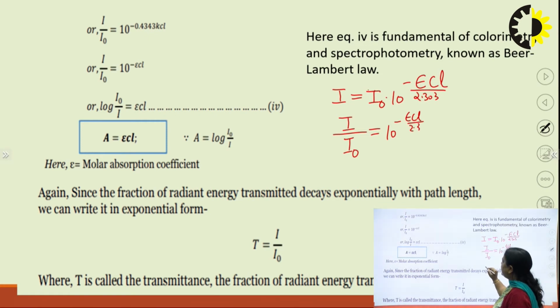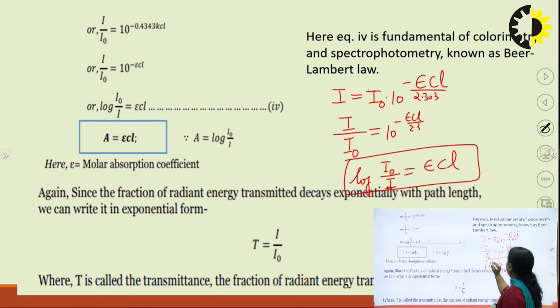Taking log on both sides, we get log of I naught upon I is equal to epsilon C L, where epsilon is the extinction coefficient, C is the concentration of the solution, and L is the path length or thickness of the medium.